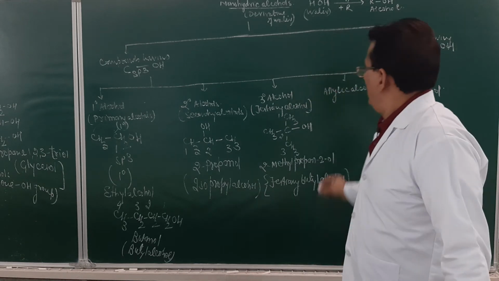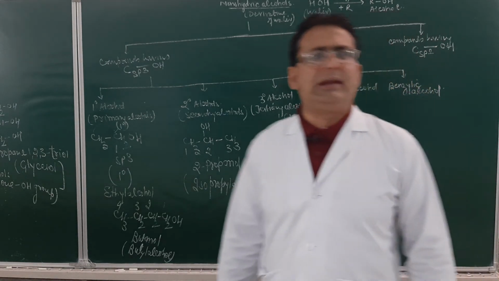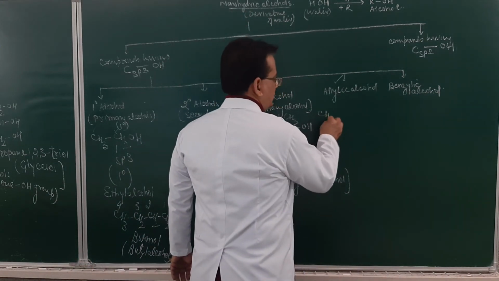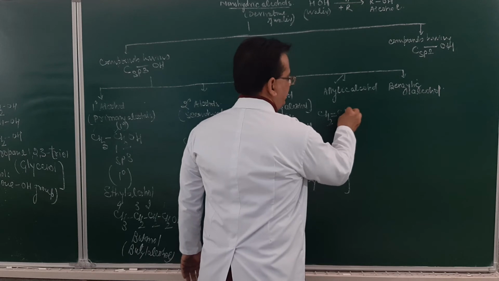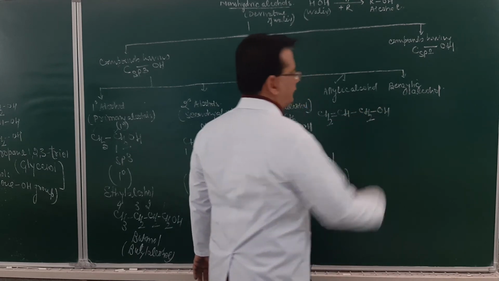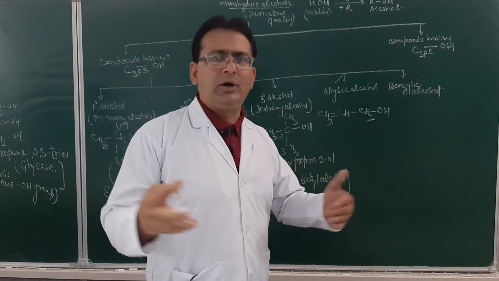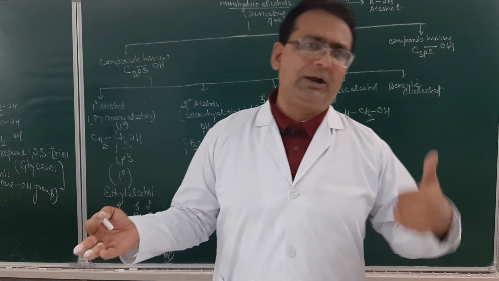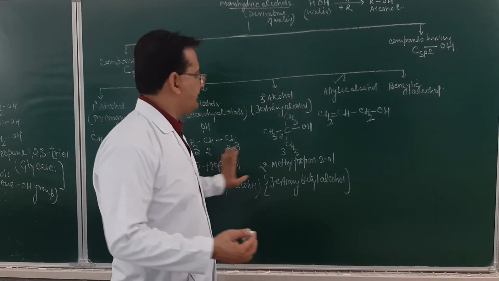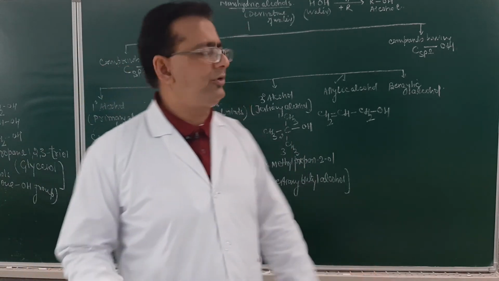Similarly, we will have certain cases when the OH group is attached to the allylic position. And what is the allylic position? This will be CH2, double bond CH and CH2OH. Just understand the theme of organic chemistry. In haloalkanes and haloarenes also, we discuss structures that were 1 degree, 2 degree, 3 degree, allylic and benzylic. Here again the discussion is about 1 degree, 2 degree, 3 degree and allylic position.